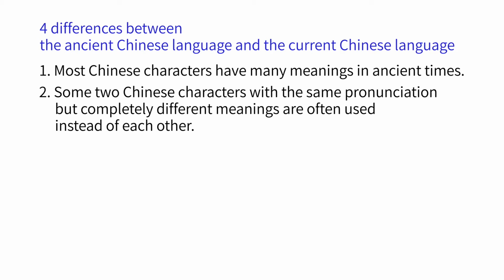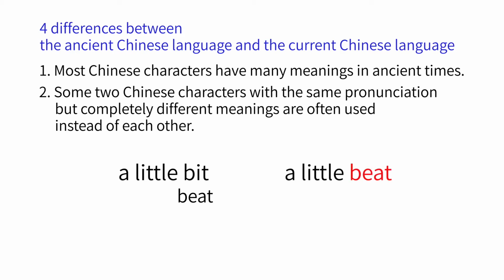Let me give an example in English. This phrase, a little bit, represents a small number of something. The pronunciation of bit is almost the same as the pronunciation of bit. So, we will see in ancient Chinese articles that ancient Chinese people used a little bit to mean that there is very little of something. As a result, modern people have different understandings of the meaning of ancient Chinese texts.